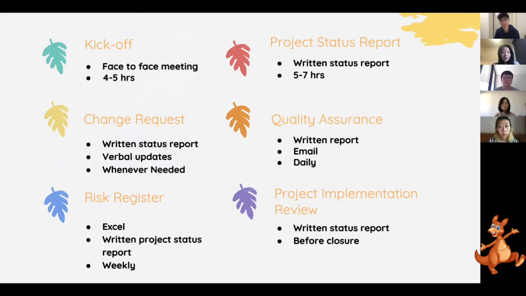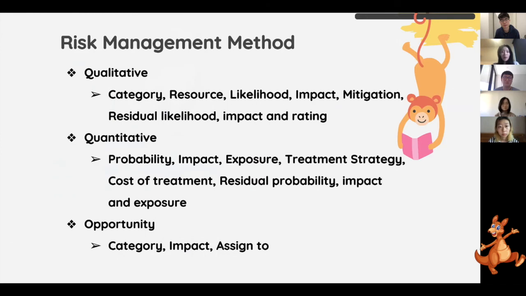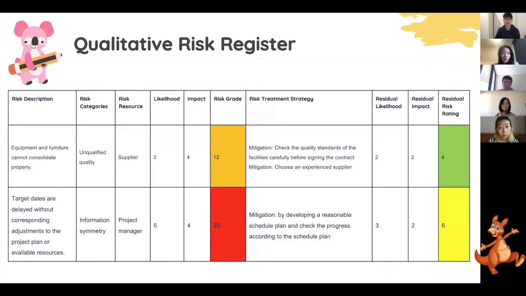We analyze the risk from three aspects: qualitative, quantitative, and opportunity. Now we log three major risks and judge them by likelihood and impact. For example, workers with low efficiency could bring about extension of work duration, which causes additional expenses. After we conduct mitigation, the residual impact is reduced because a reasonable schedule can help workers balance work and rest to enhance productivity and avoid extra cost.